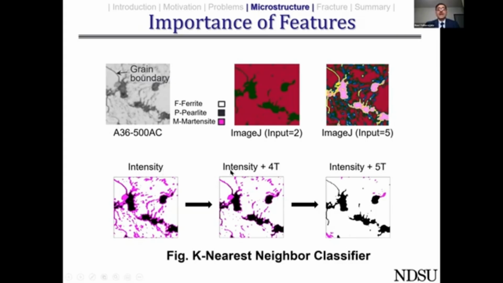Instead, if you choose pixel intensity plus top 4 features, this is the image that you get. If you add one more feature, you get a very clean image in which the grain boundaries are also not misread as a new phase. So the amount of martensite in this figure is very low. It is negligible. At the same time, you don't need to specify anything to the software. When you use it, it will automatically figure out the number of phases in that particular microstructure.